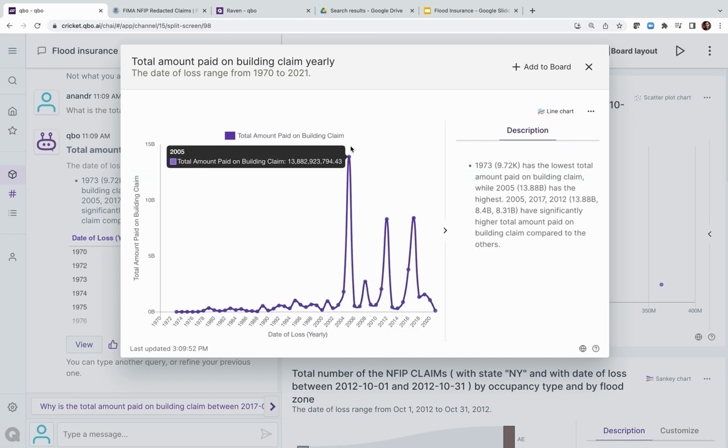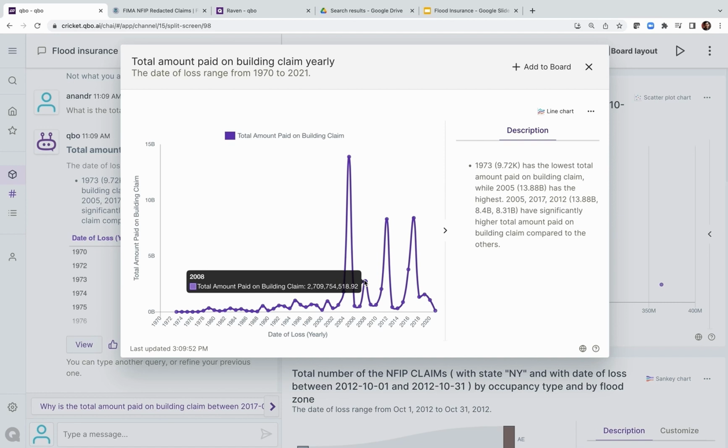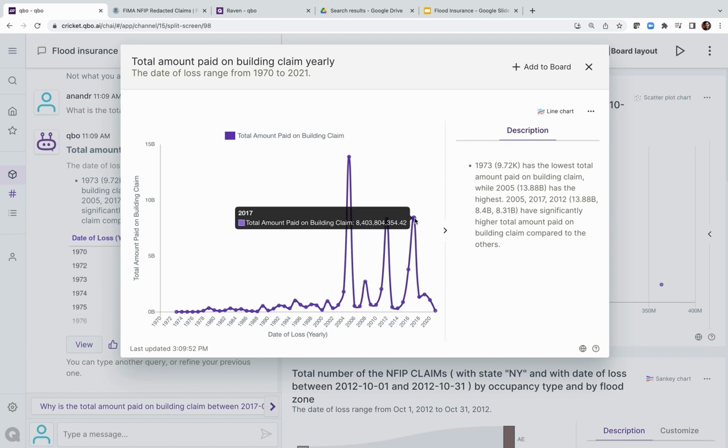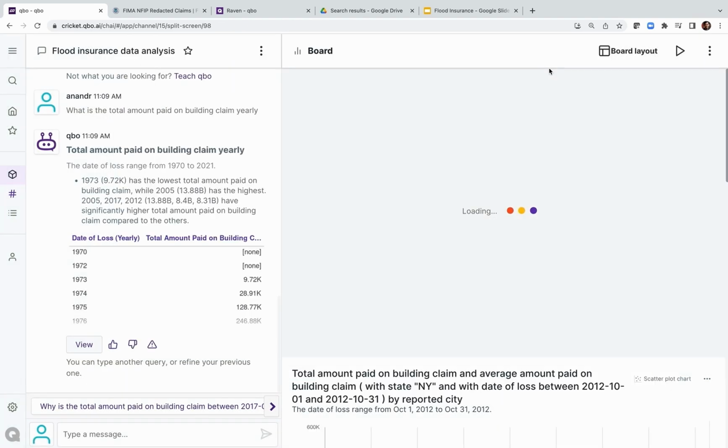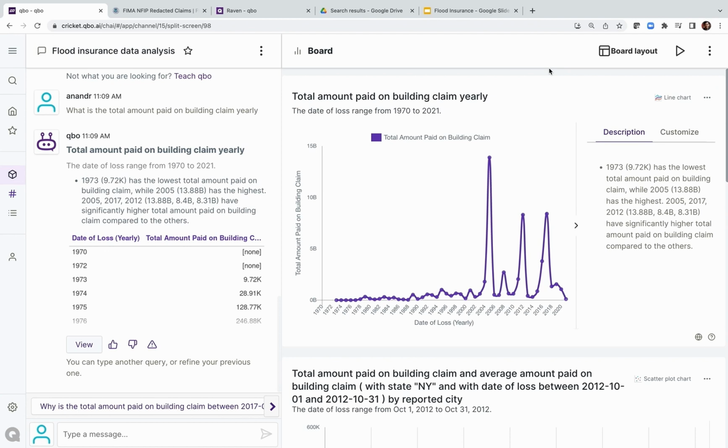So here, there's again a massive spike in certain years. 2005 had a big spike in the building claims. 2008, 2012, 2017. I think we will not speculate on which hurricanes might have resulted in this massive number of claims paid. Let me add that to the board as well. So one of the features of Cubo is, apart from asking what questions like we've been doing so far, you can also ask why questions.